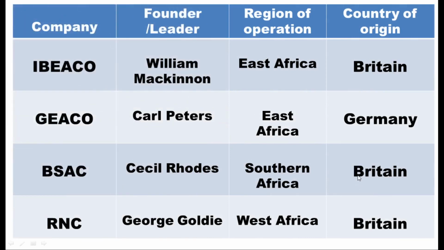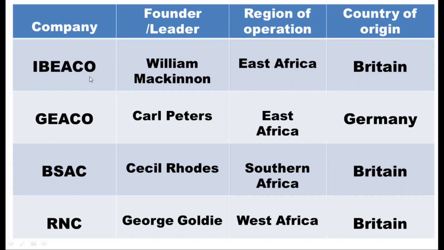Here is a table that is indicating the companies, the founders or the leaders, the regions of operation or where they operated within Africa, then their countries of origin. The first two companies, we talked about them earlier on. The first company here, IBEACO, you discussed it in the P5 class.